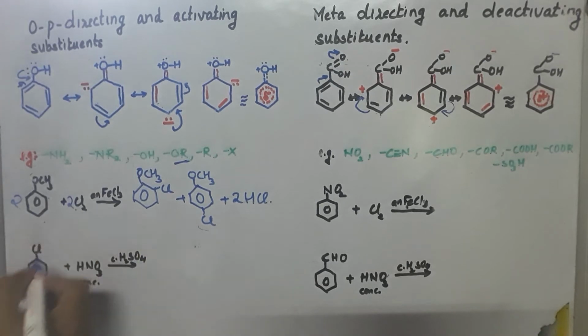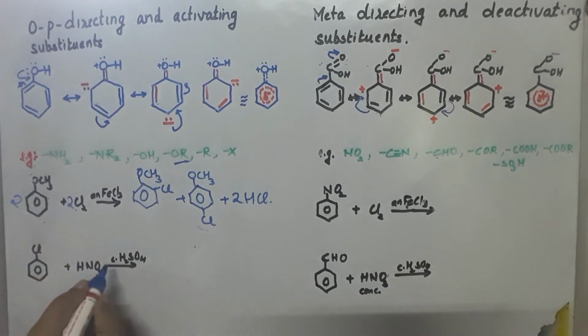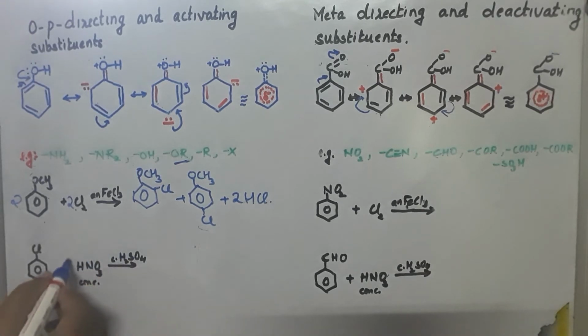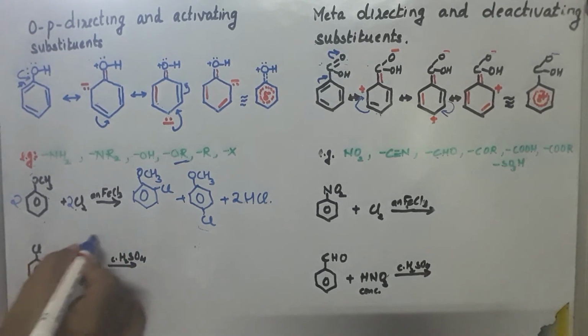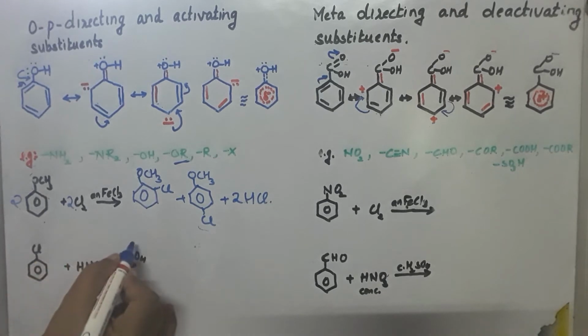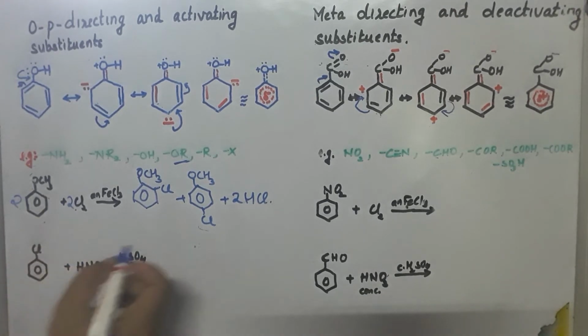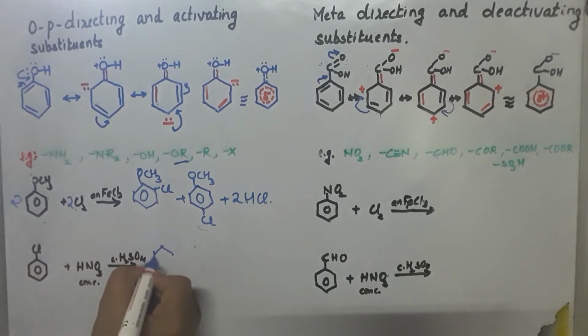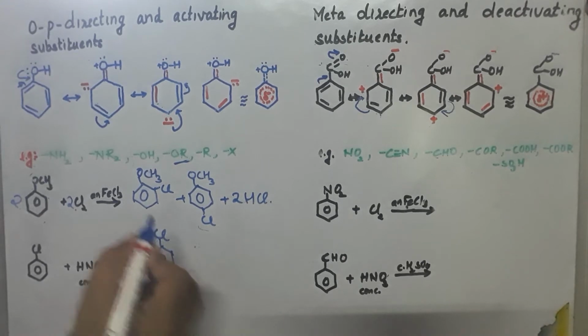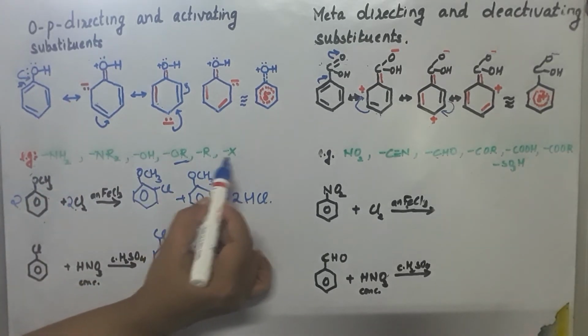Now next is chlorobenzene reacting with concentrated nitric acid and concentrated H2SO4. We have learned that this reagent is a nitrating mixture. It will be substituting NO2+ in the benzene ring. So now let us see what products will be formed. Since it is chlorobenzene, chlorine comes under ortho-para directing.